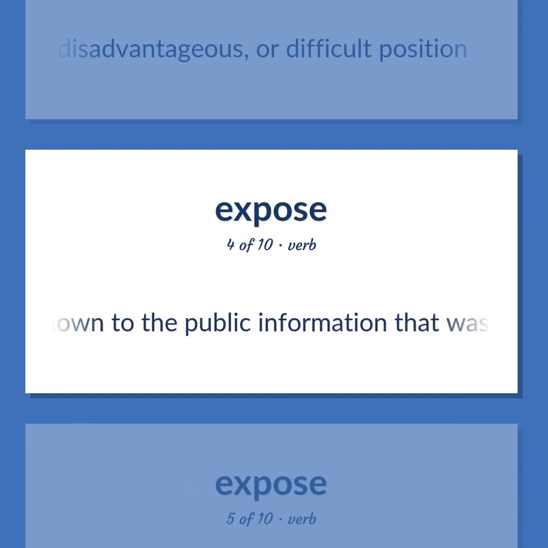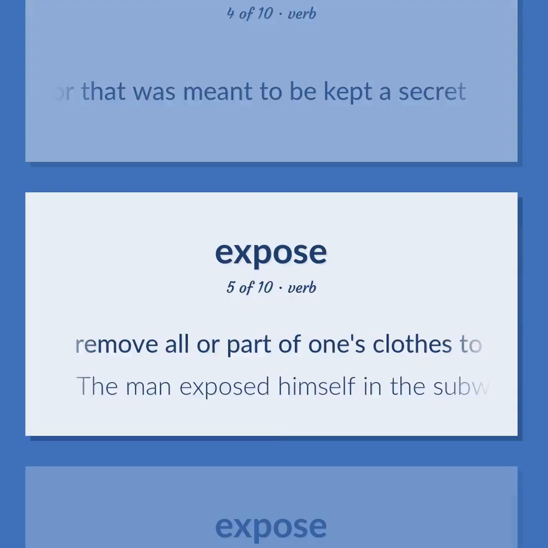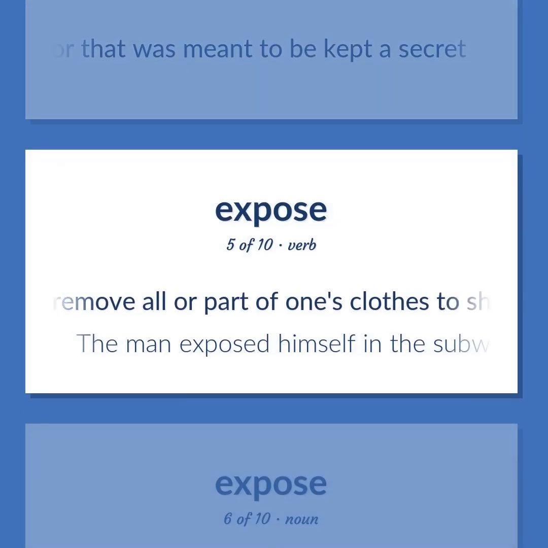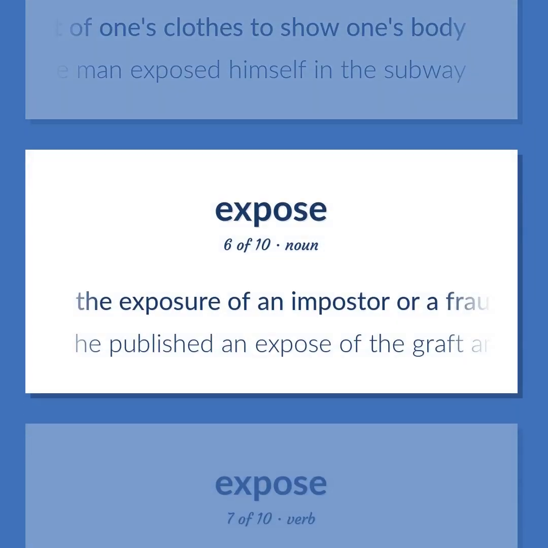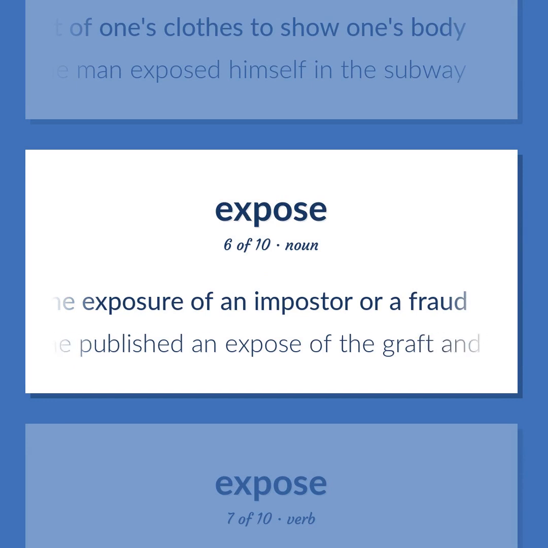Make known to the public information that was previously known only to a few people or that was meant to be kept a secret. Remove all or part of one's clothes to show one's body. The man exposed himself in the subway. The exposure of an impostor or a fraud. He published an exposé of the graft and corruption in city government.